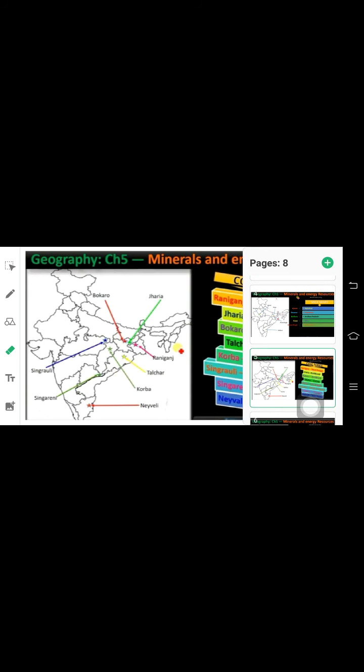Then coming to the coal mines. There are many names you need to remember for the exam here. So when we talk about coal mines, you have Raniganj, Jharia, Bokaro, Talcher, Korba, Singrauli, Singrani, Neyveli. Okay, so you can see that many of the resources that you find are in the Chhattisgarh, Jharkhand and Orissa area.